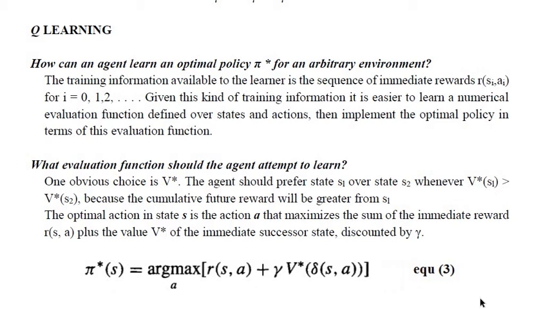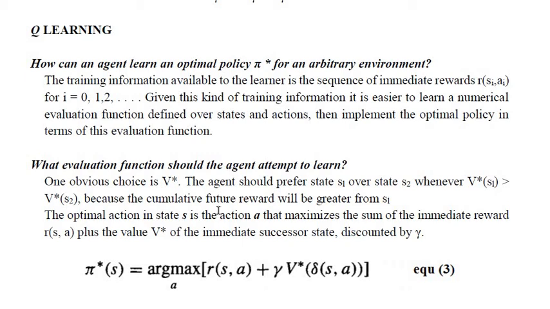What is the meaning of this? When the action is taken, the system changes from one state to another state, and immediately we get some reward, if it is a correct move.